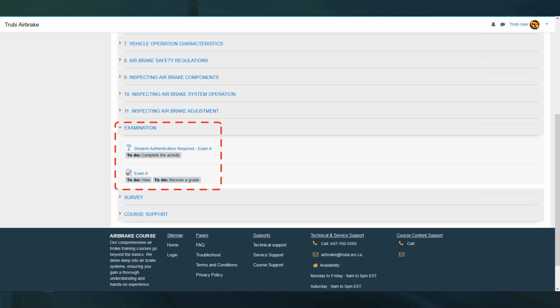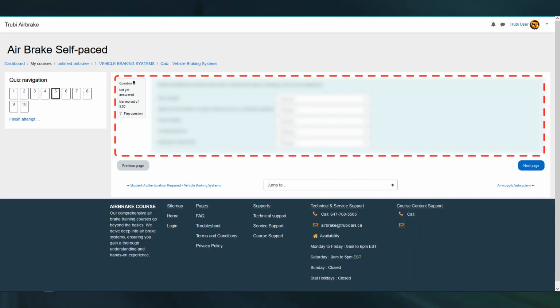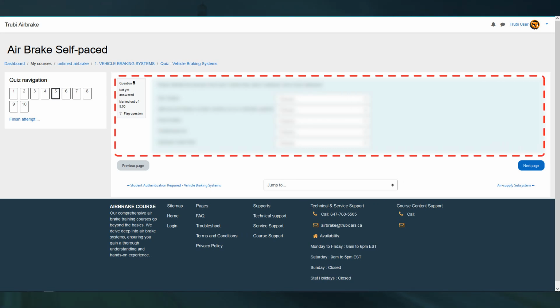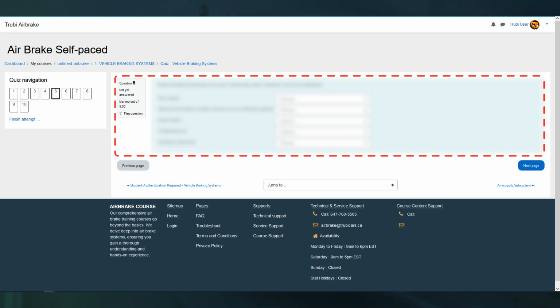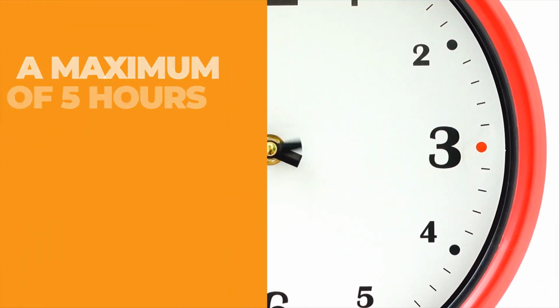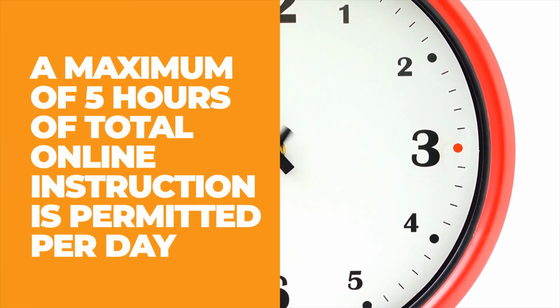Assessment security. During graded assessments and the final test, you will not be able to return to course material, ensuring focus and fairness. Answers to incorrect questions are withheld until the end of each assessment. After completing, only the incorrect answers will be displayed for review, facilitating targeted learning without revealing all solutions. Daily instruction limit. A maximum of 5 hours of total online instruction is permitted per day. This regulation helps manage your learning pace and ensures adequate rest and retention of information.